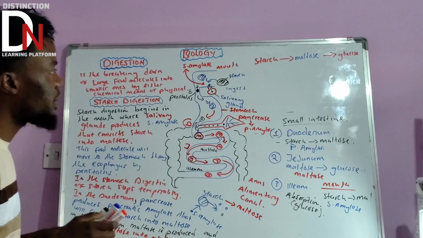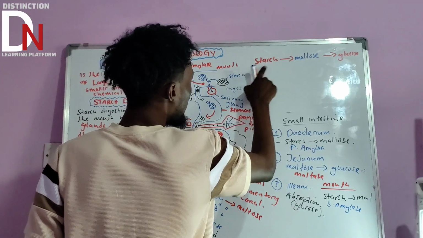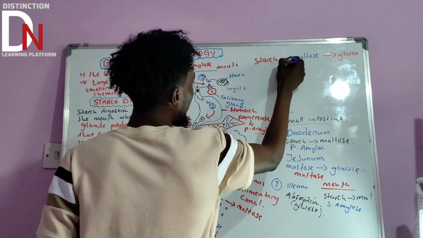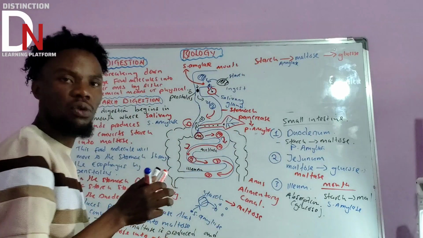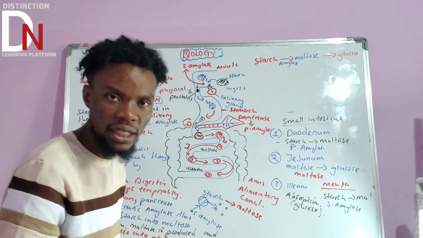Okay. Now let us summarize the enzymes. The first enzyme that converts starch into maltose is amylase. Now there are two types of amylase. The one that can be found in the mouth, we call it salivary amylase.